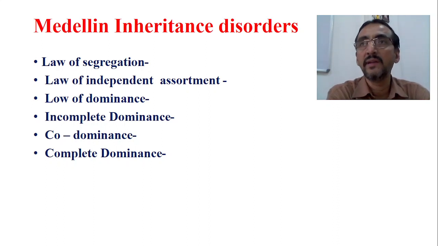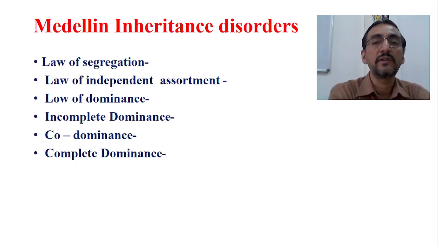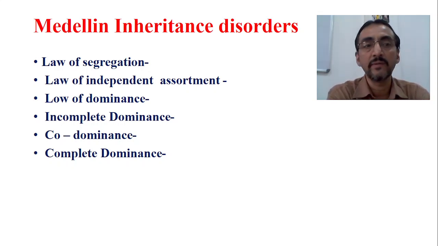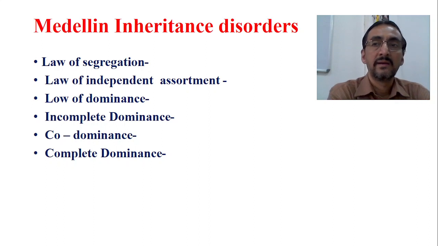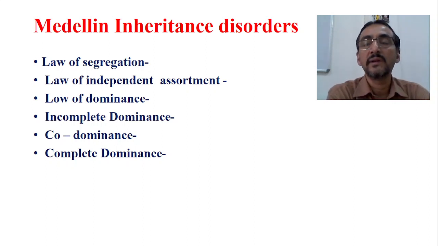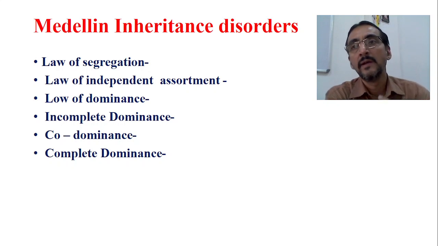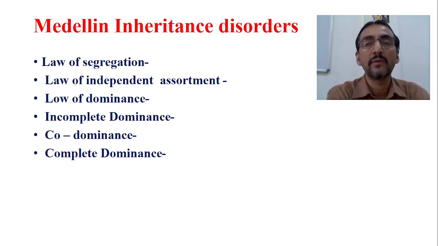When Mendel was doing his research on the pea plants, he formulated certain rules. What are they? Law of segregation, law of independent assortment, law of dominance, and incomplete dominance, codominance, complete dominance, etc. He conducted his work on different monohybrid and dihybrid plants, and later he concluded that genetic inheritance qualities are inherited according to these rules, like the law of segregation, etc.